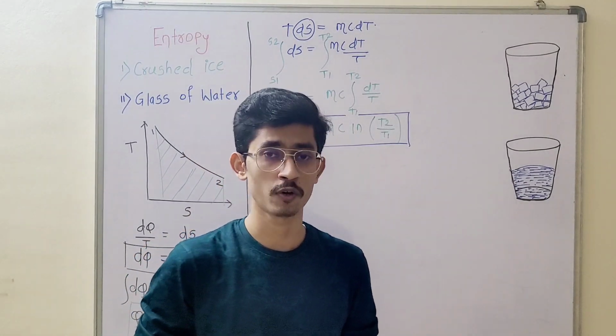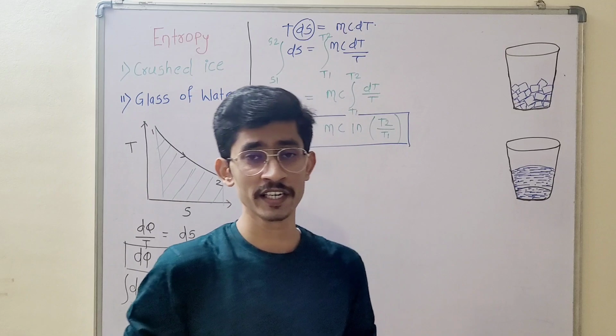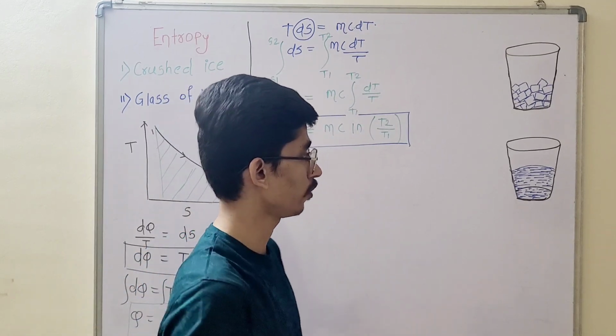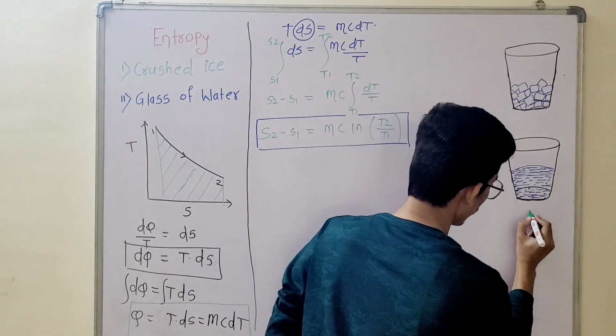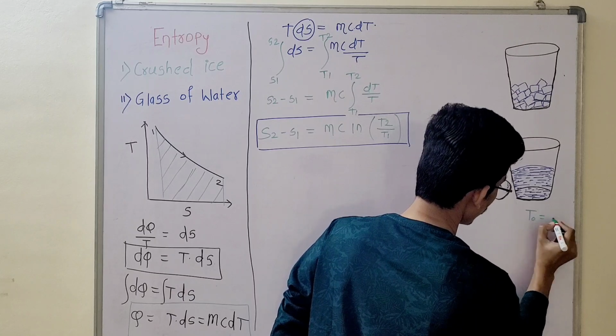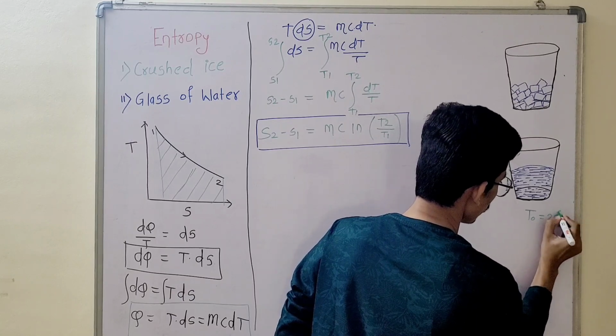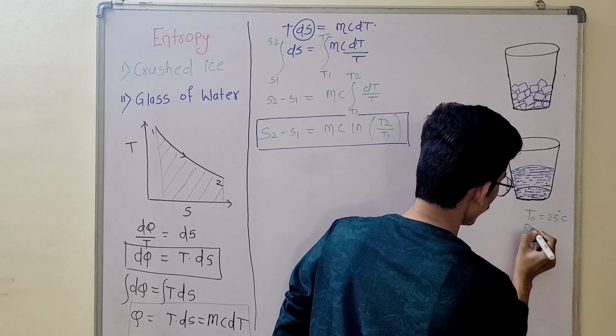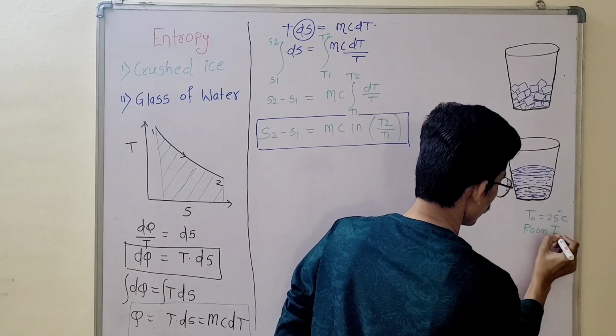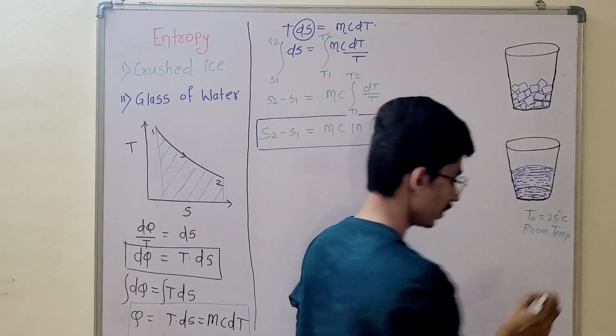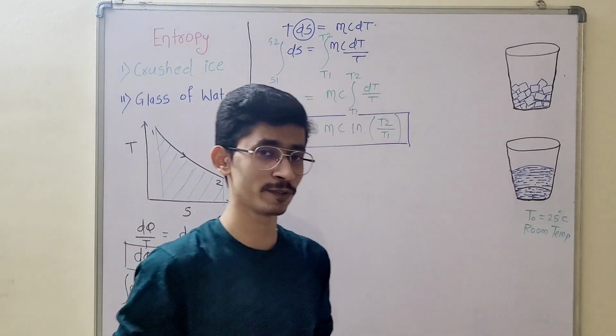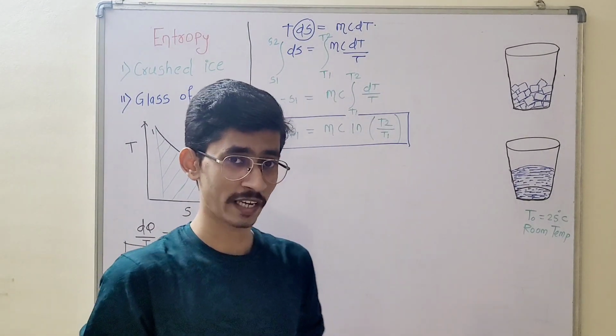You can easily find it out, but the question is, I need the entropy change for both systems at ambient temperature T0 equal to 25 degrees Celsius. This is my room temperature or ambient temperature. The interviewer can confuse you here.